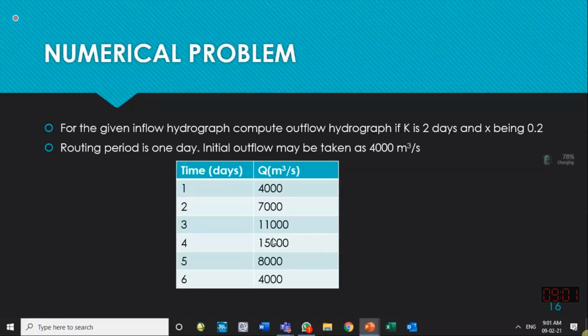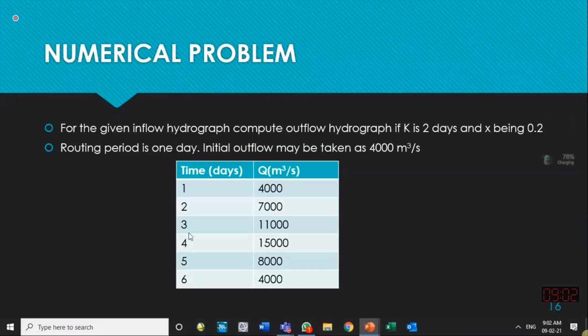And here is the problem on which it has been applied, and you should calculate it yourself at home. I show you how I have done it in Excel. For the given inflow hydrograph, compute the outflow hydrograph if K is 2 days. K is given to you. So the reach is so large that in 2 days the flood wave reaches from the upstream location to the downstream location, and X is taken as 0.2. Routing period is 1 day.